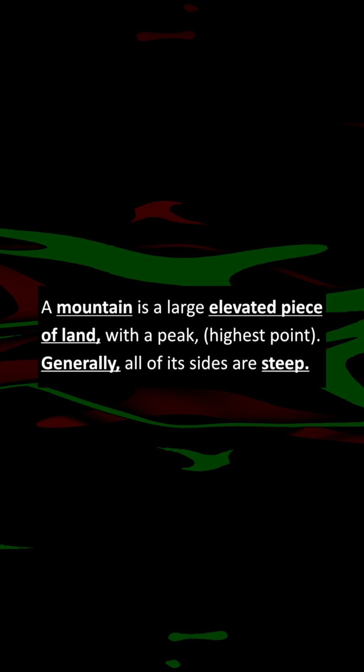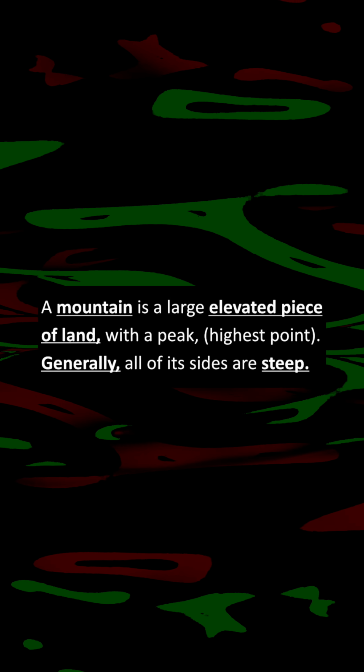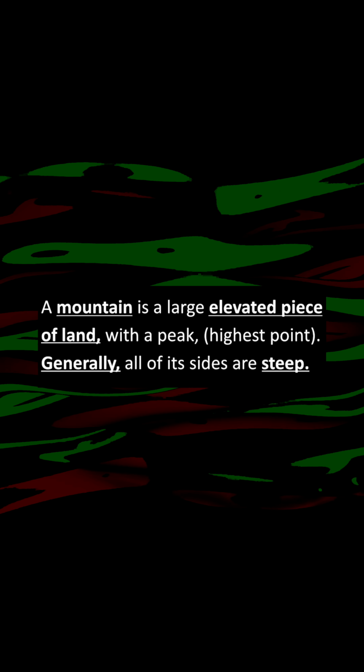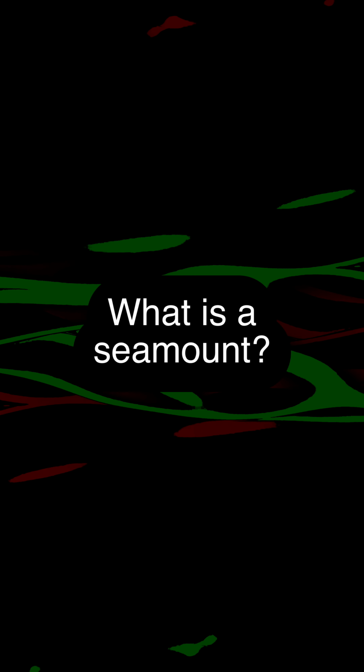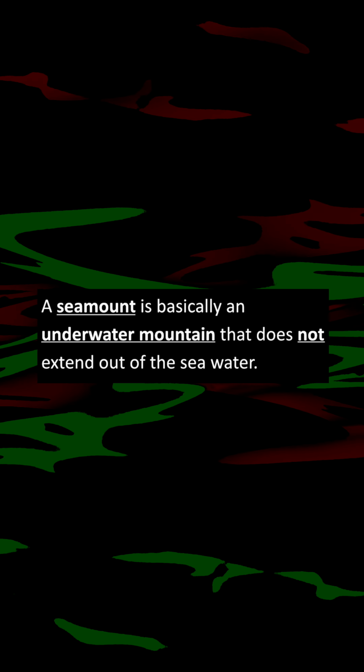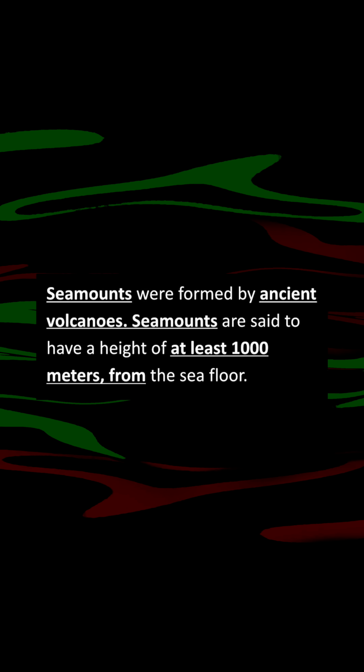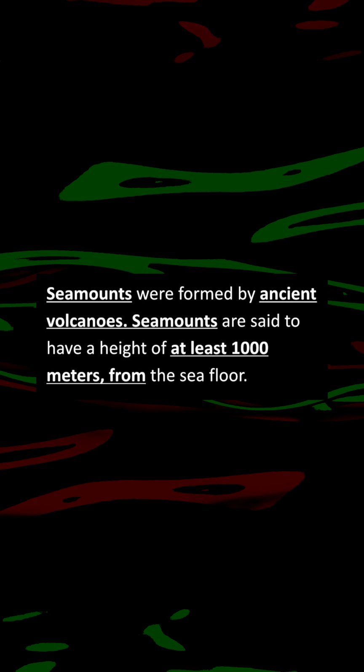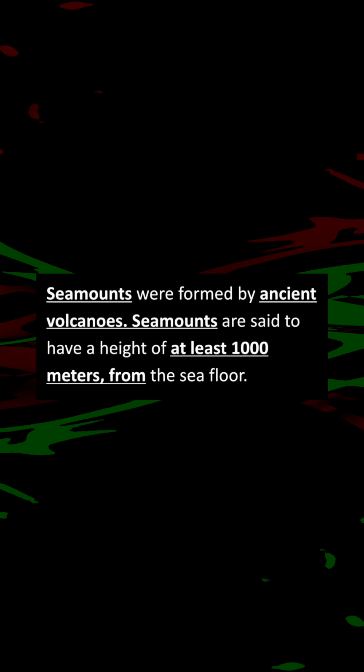Moving on to the next question. What is a mountain? A mountain is a large elevated piece of land with a peak, a highest point. Generally, all of its sides are steep. Moving on to the next question. What is a seamount? A seamount is basically an underwater mountain that does not extend out of the seawater. Seamounts were formed by ancient volcanoes. Seamounts are said to have a height of at least 1,000 meters from the seafloor.